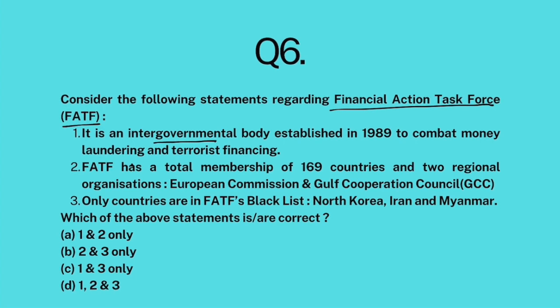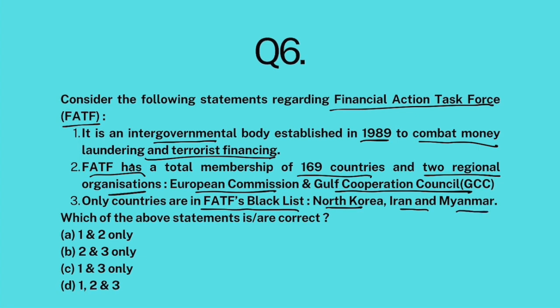It is an intergovernmental body established in 1989 to combat money laundering and terrorist financing. FATF has total membership of 169 countries and two regional organizations, European Commission and Gulf Cooperation Council. Only countries in FATF's blacklist are North Korea, Iran, and Myanmar.